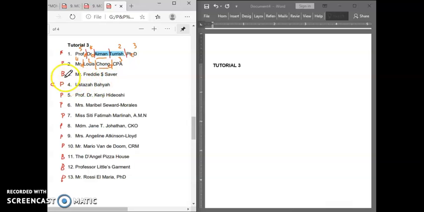The next one is a business name. We divide into units. For business names, it's very simple, from the left to the right. So this is the key unit, unit 2, unit 3, unit 4. Next one, Ustazah Bahya, is a personal name.